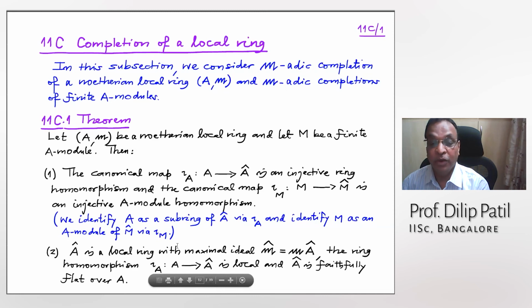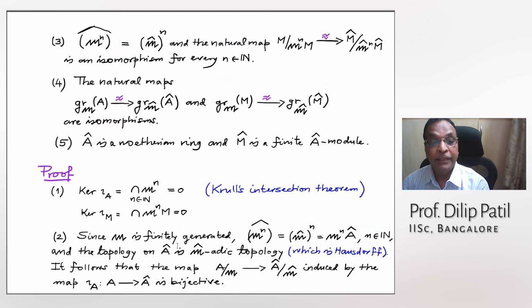So one just has to prove that. What is it proved? Okay. M is finitely generated, we know, because the ring is Noetherian. Powers commute with the completion. And this one is the extended from M power n. And the topology on A cap is M cap adic topology, which is Hausdorff, because again, we have proved that A cap is Noetherian and this is okay.